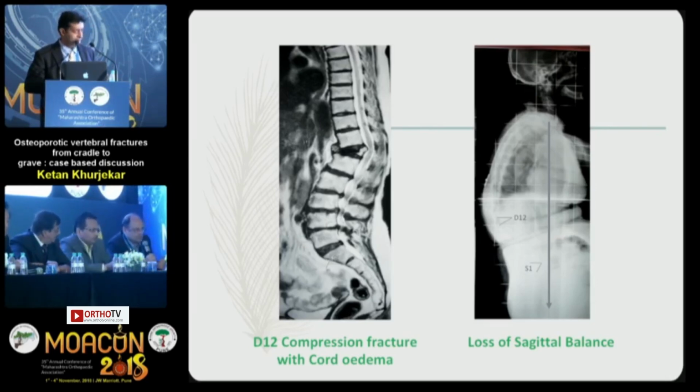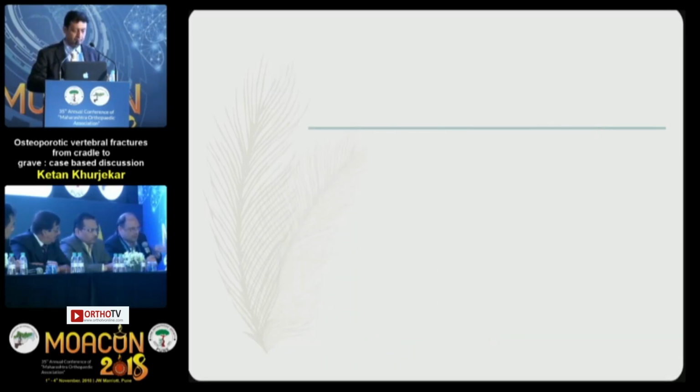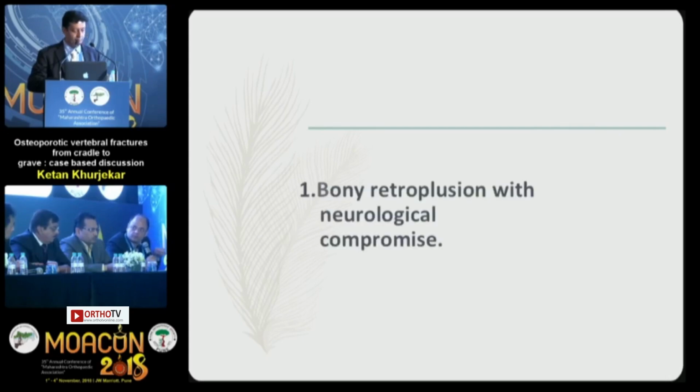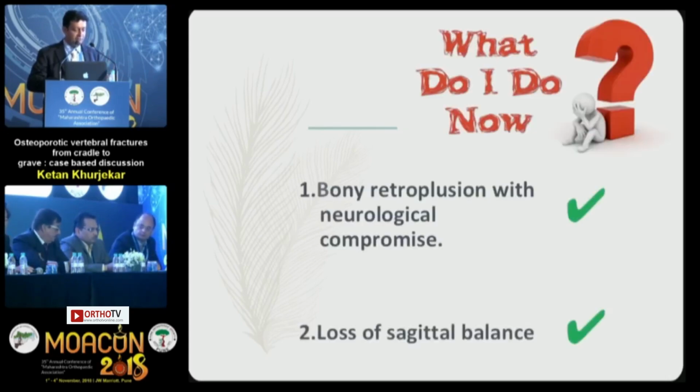Since there's a significant kyphosis, I would do an open surgery and push the fragment in. There is a loss of sagittal balance, there is a bony retropulsion.